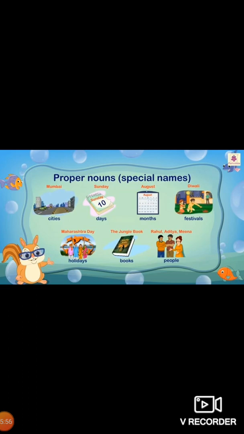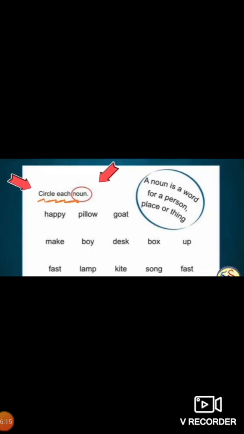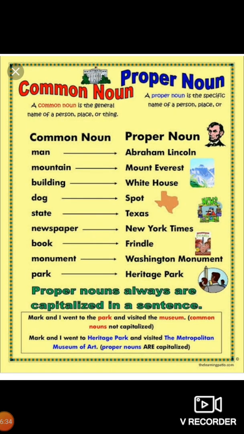Here we have few examples of proper nouns. Cities is a common noun. Mumbai is the proper one. Days common, Sunday proper. Months common, August proper. Festivals common, Diwali proper. In the same way others are given. Here we have an exercise. What you have to do here? We need to circle the nouns. Like happy. Happy is not a noun. Pillow. Pillow is a noun. So you need to circle that word. In the same way you have to do other words also.